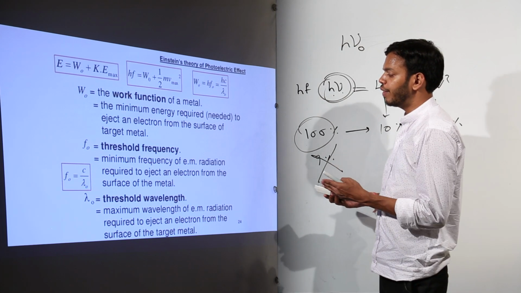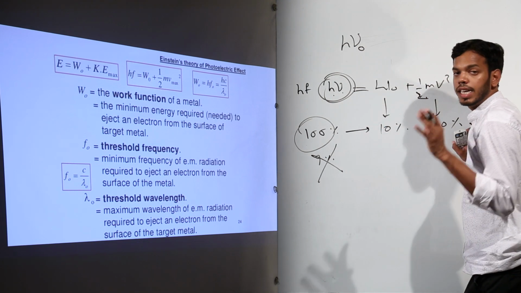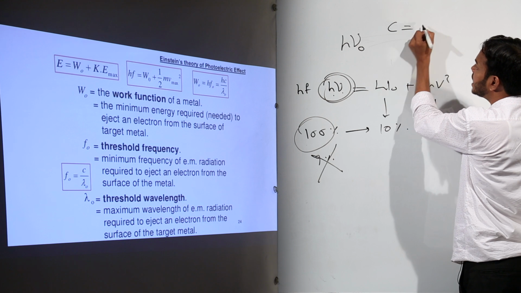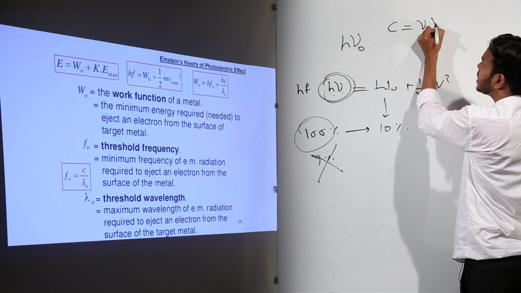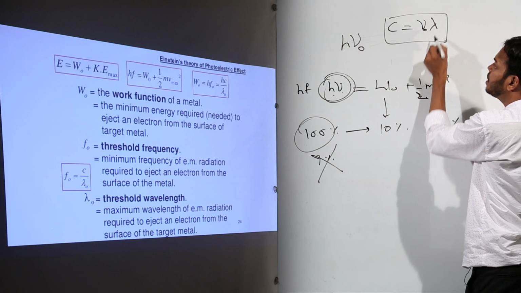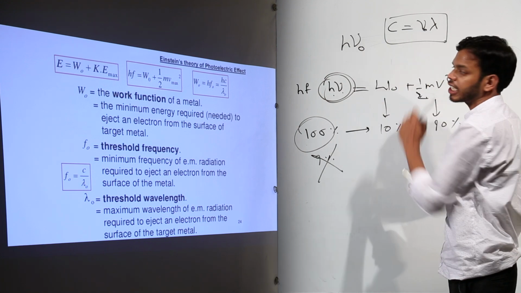And the threshold wavelength, which is what? Frequency and wavelength have some relation which is connected by what? You know it, speed of light. So speed of light is basically the product of frequency and wavelength. So if there is a threshold frequency, that means there must be some threshold wavelength, and you can calculate it very easily by using this expression.